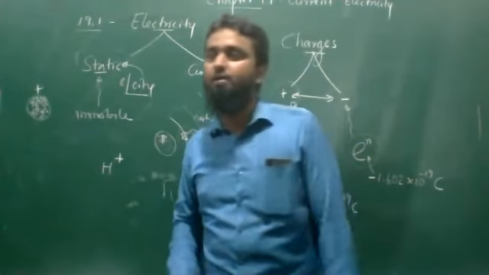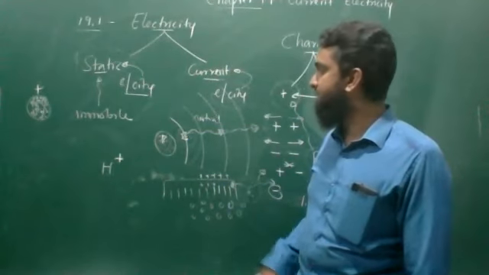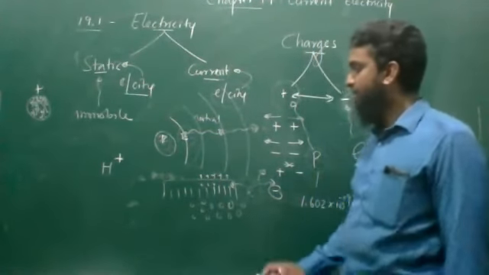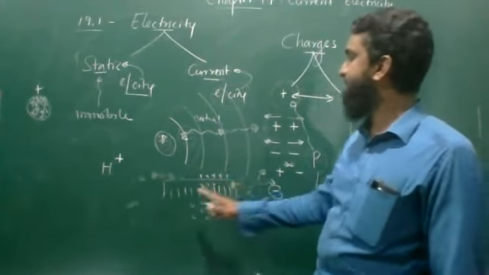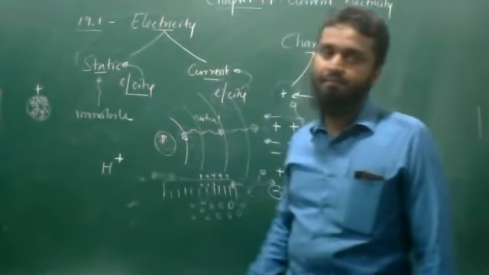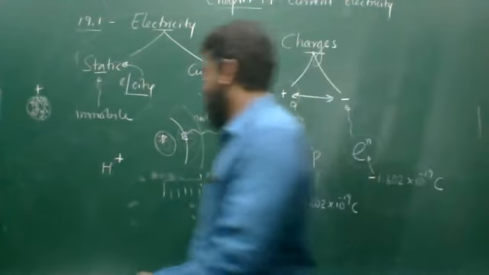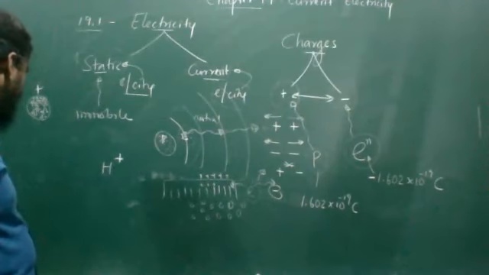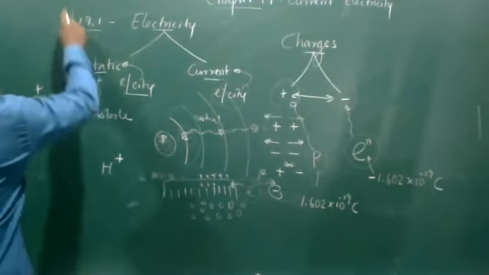All these observations happen because of charge which is not moving, which is stationary. That's why we call this static electricity. This amount of knowledge is there in your syllabus to understand static electricity. That's it for 19.1.